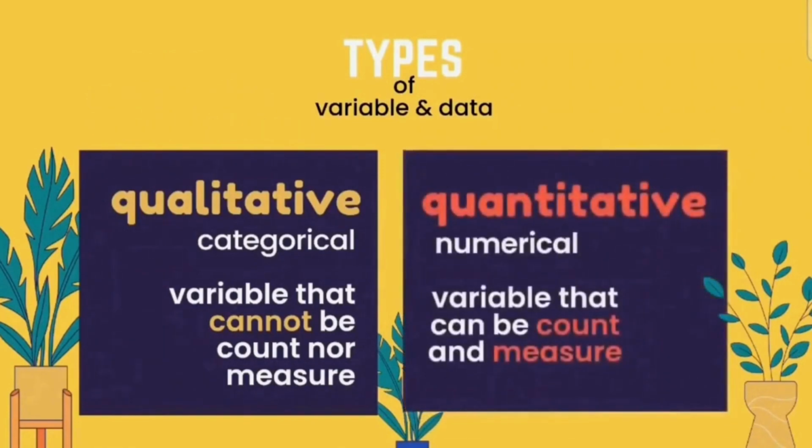Next is quantitative, where quantitative is from the word quantity, so it means that it represents numerical value. In quantitative variable, the data can be counted and also measured. For example, the number of books you have read in a day, so maybe 2 books, 4 books, or maybe height of a student in the classroom, 140 cm, 166 cm, right? So the data is numbering, so that's why the variable is called quantitative.